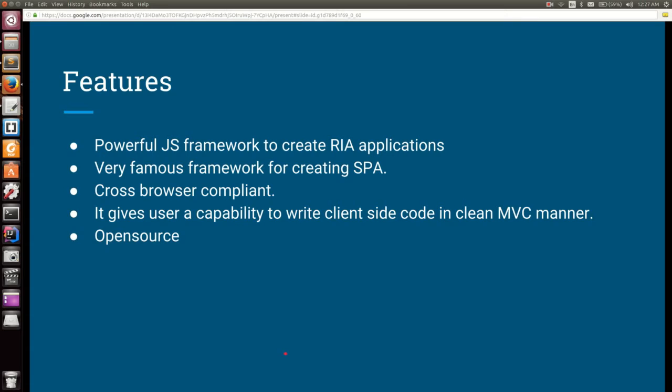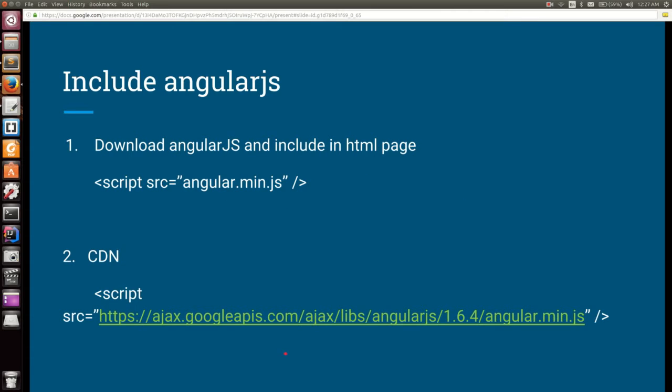Okay, so what's next? How will I include AngularJS in my applications? There are many ways: npm module, browser. But yeah, we will study only two ways for now. We will study other ways later. Okay, so first, what is the basic way? Go to the AngularJS website, download angular.min.js, and include it in a script tag inside your HTML file.